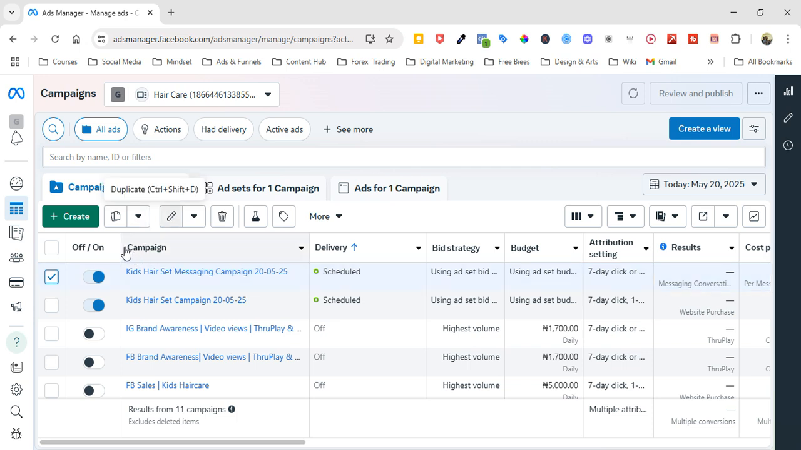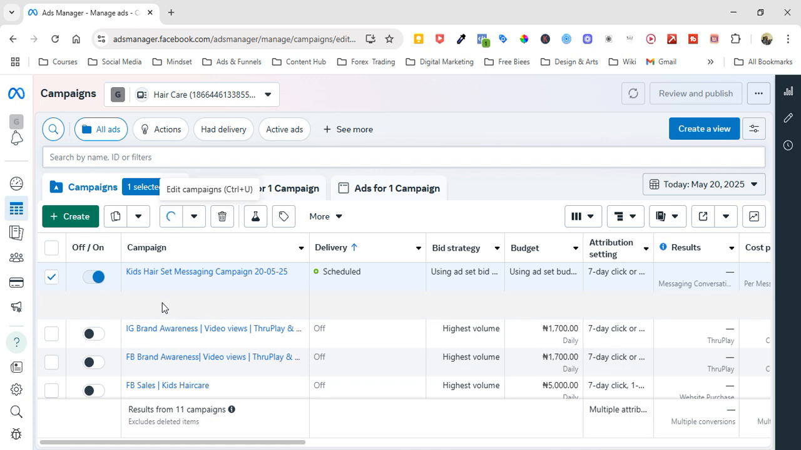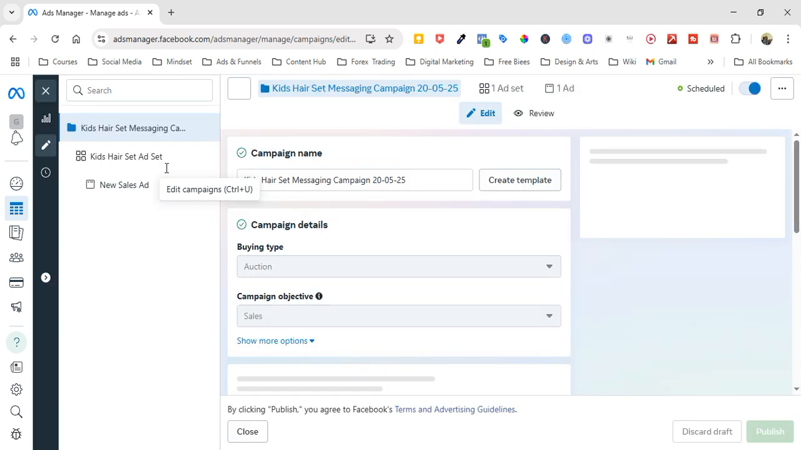So this is a messaging campaign that is set. So we're going to edit the campaign to see how it is set up, and you'll be able to see other things within the campaign. We have also another campaign here, which is the sales campaign for the website. So this is the sales campaign for the messaging.